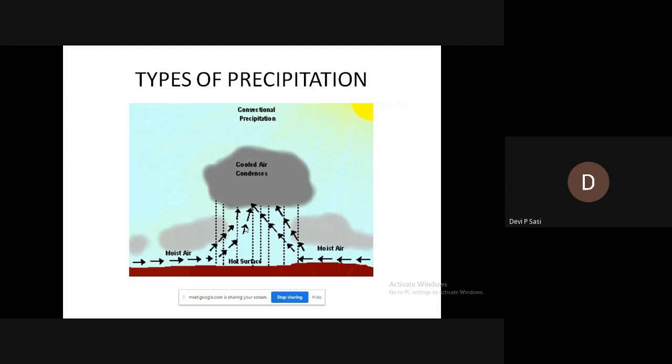So you should know the phenomenon behind convective precipitation. On a hot day, the ground surface becomes heated, so the air in contact with it also becomes heated, and this hot air rises up. As the hot air rises up, it cools about 1 degree Celsius for every 100 meters. Then it forms clouds, the clouds condense and precipitation occurs. This is the mechanism behind convective precipitation.